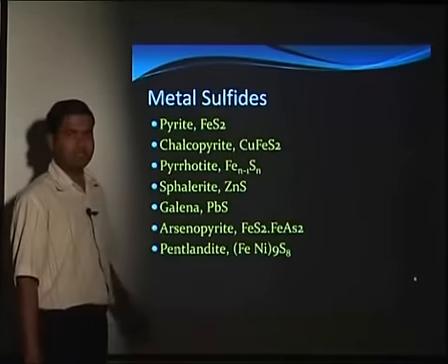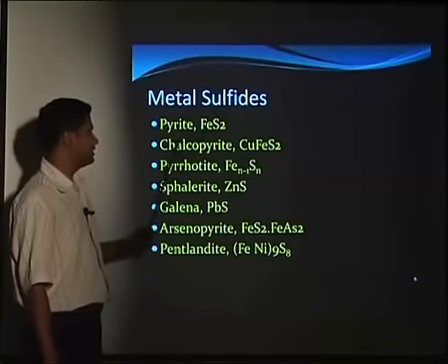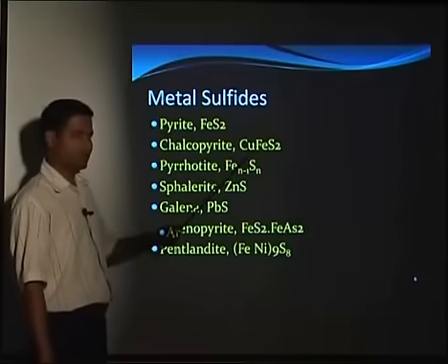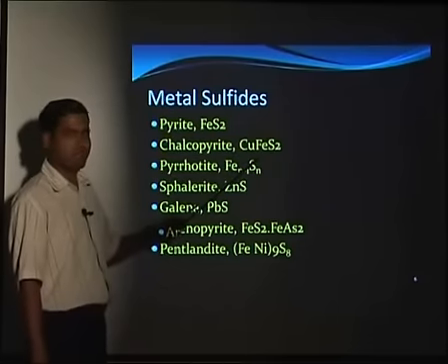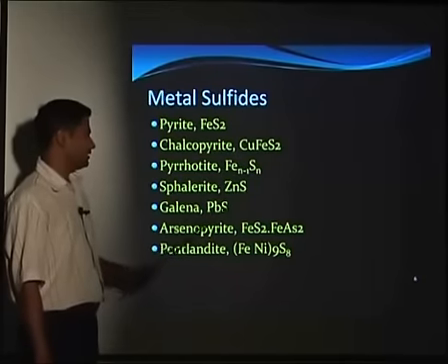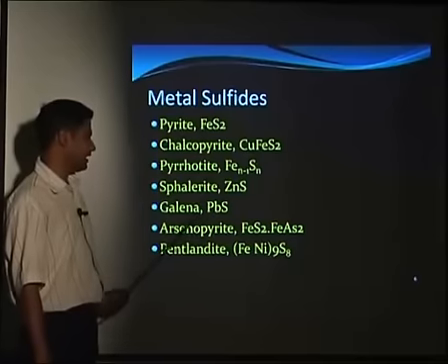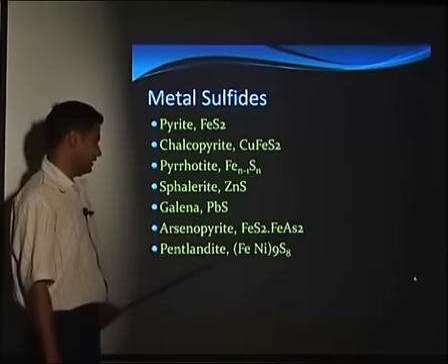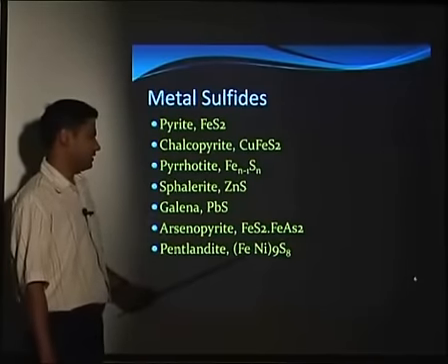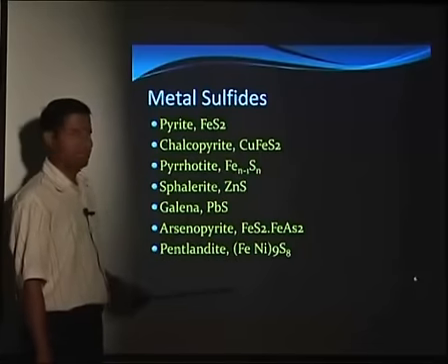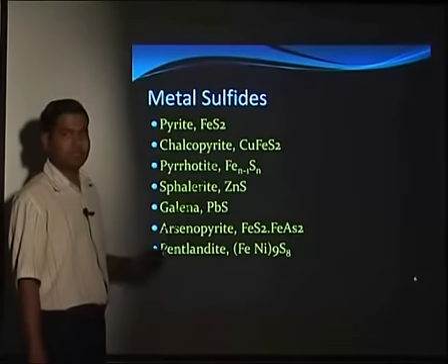If you see the sulfur ores, they are in pyrite form, FeS2; chalcopyrite, that is a copper and ferrous sulfide ore; then pyrrhotite, that is FeS; then sphalerite, that is zinc sulfide; then galena, PbS; arsenopyrite, having the arsenic; and pentlandite, which is having the Fe, Ni and sulfur. So these are the pyrites which may be used to get the sulfur.